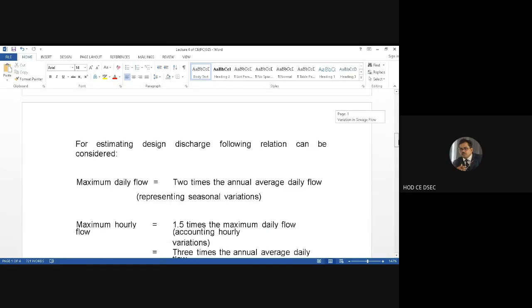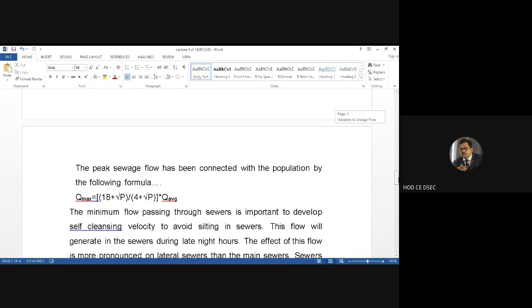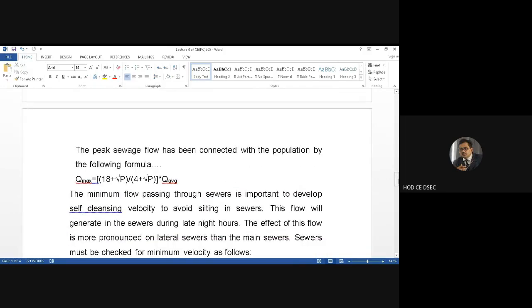Now we will discuss the peak factor for sewers for hydraulic design. There is an empirical formula I can show you. Q max, that is the maximum flow, the peak sewage flow for design consideration, has been connected with the population P of the city, town, or place, with this formula.